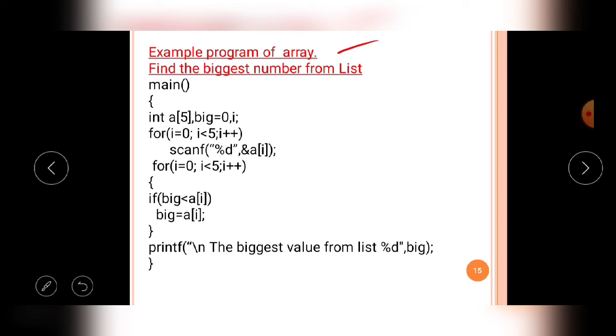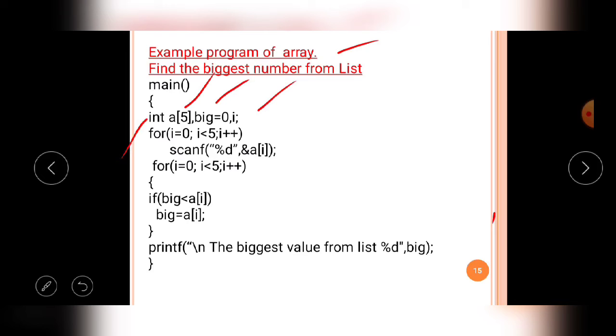In this example program, the program contains one array variable, that is a of size 5, and one variable called big, then one more variable called I. So in this program there are 3 variables available, and all 3 variables belong to the integer data type only.